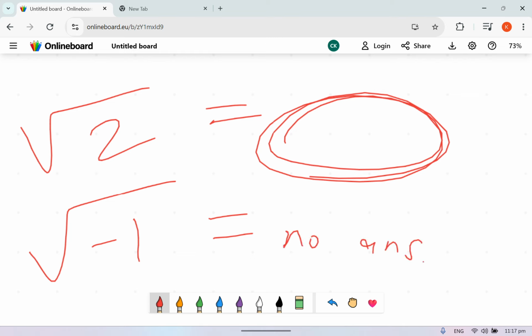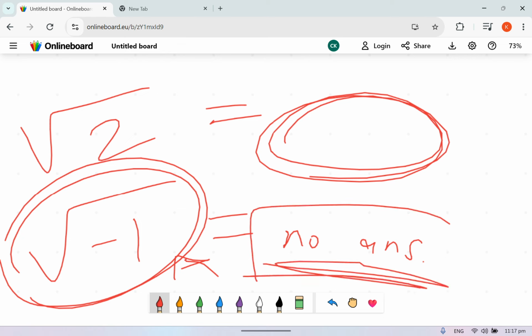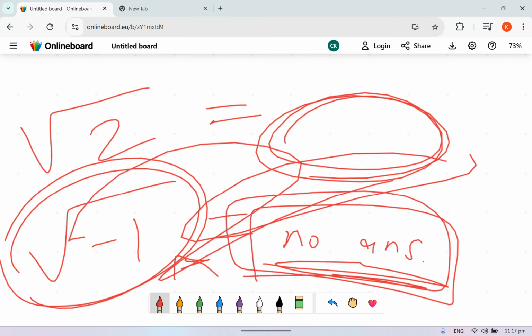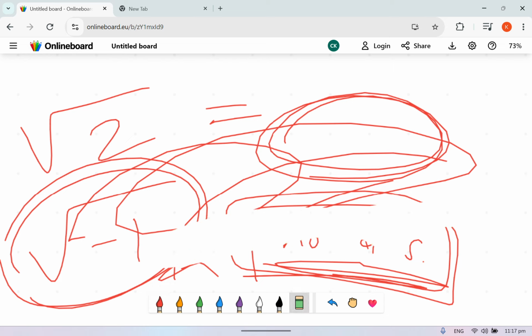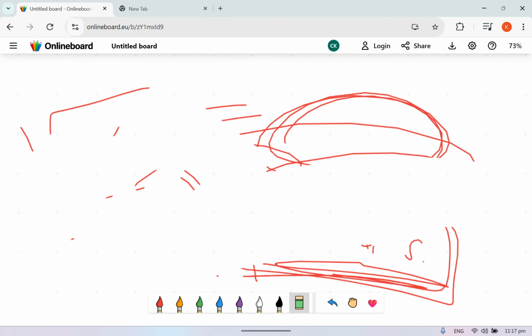So this is just a thought of value. There is no value to this. Basically, a real number is a number that has an actual value that exists on the number line. But this, what is the answer to this? I cannot answer you. I do not know. What is this? So basically, the square root of -1 has no answer. And I'll explain why later. Actually, I'll explain why right now.